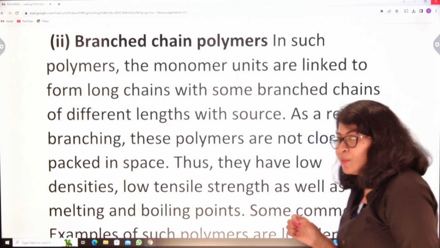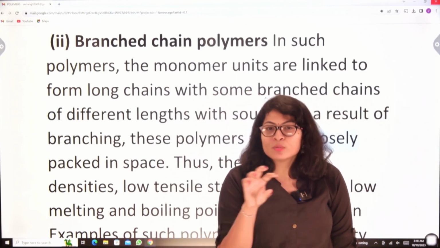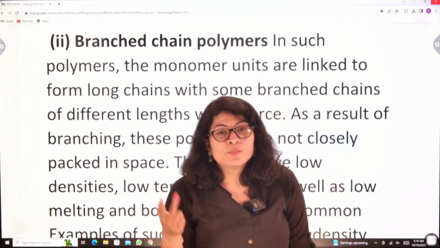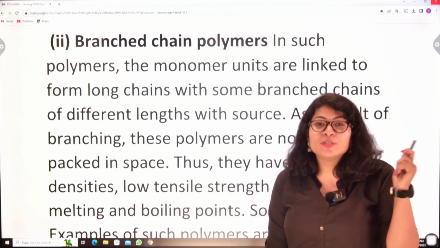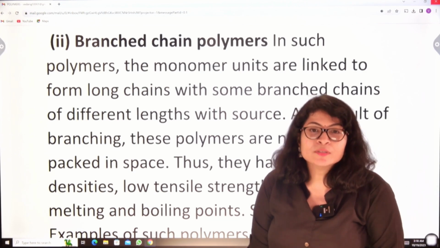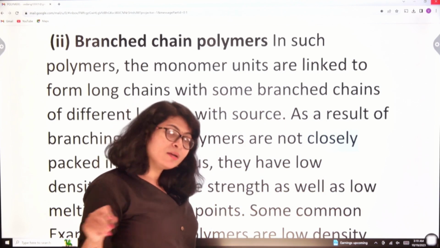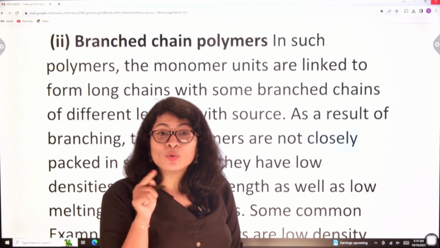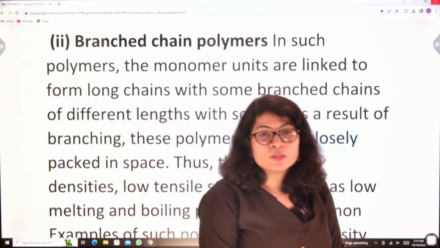So, there is a difference between linear polymer and branched polymer. Linear polymers, the chains are closely packed. That is why they had high tensile strength, high boiling point, high melting point as well as high density. And the example was HDPE, high density polyethylene. Now, here what happens is the polymeric chains are arranged in a linear fashion, as well as there are some branches, and due to those branchings the linear chains couldn't come closer to each other. As a result of it, what happens?